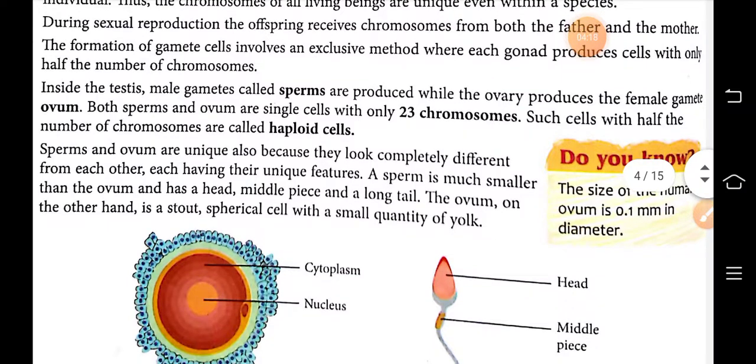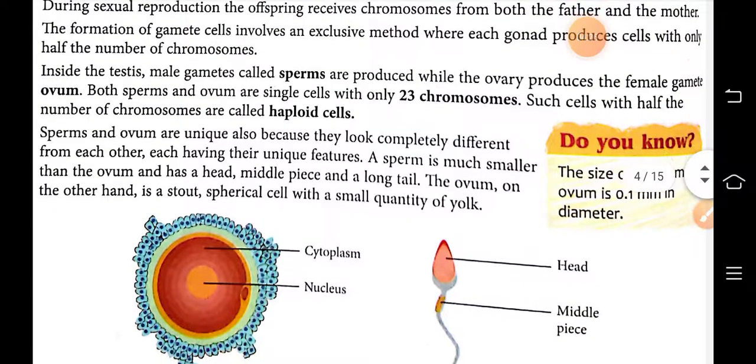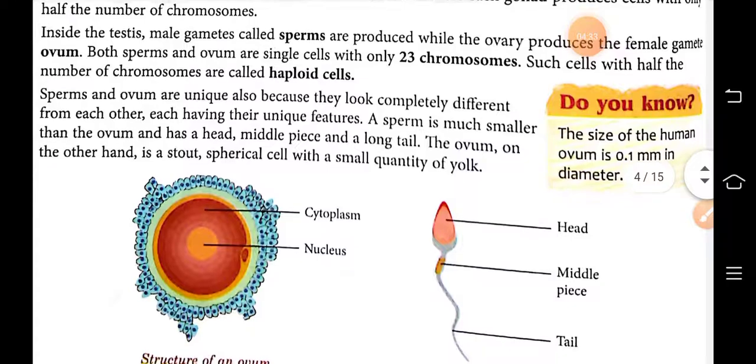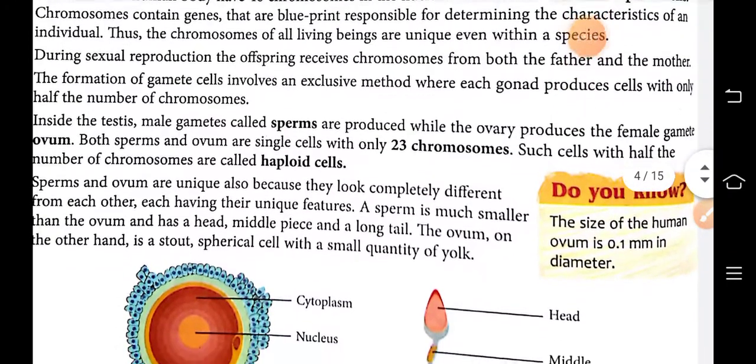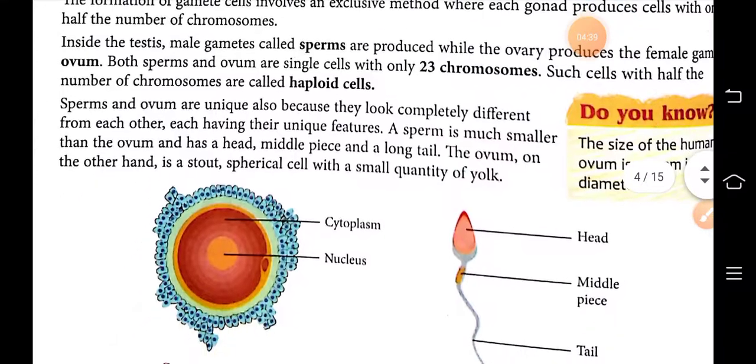Both sperm and ovum are single cells with only 23 chromosomes. The cells having half the number of chromosomes are called haploid cells. So two types of cells are there: diploid cells and haploid cells.